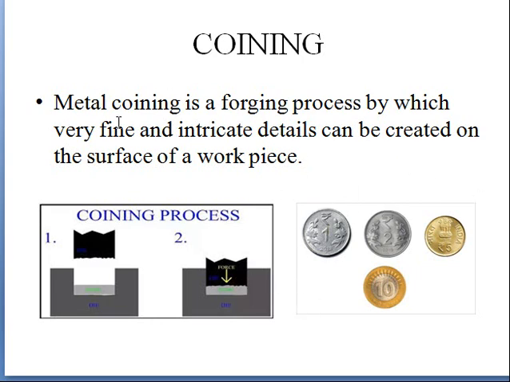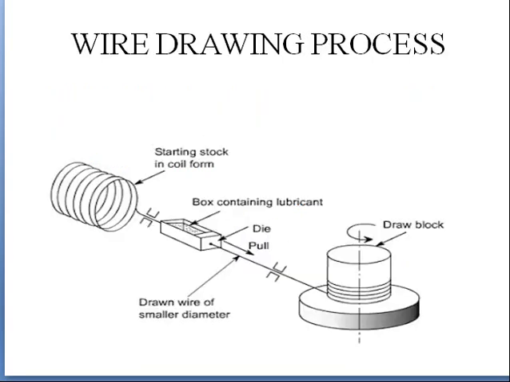So here is a definition. Coining is a forming process by which very fine and intricate details can be created on the surface of the workpiece. So here you will get the details, and on both sides you can have different designs.